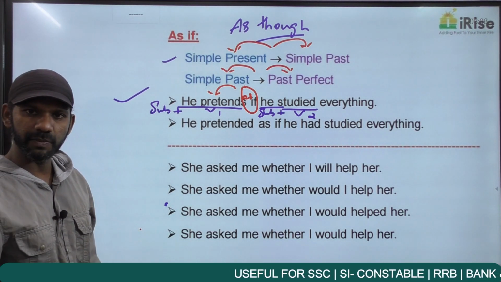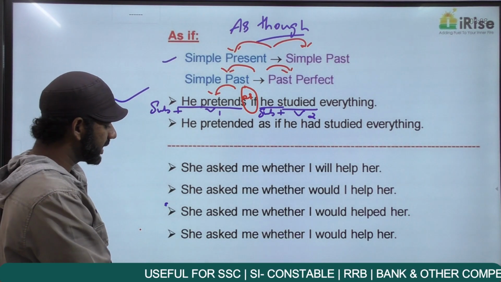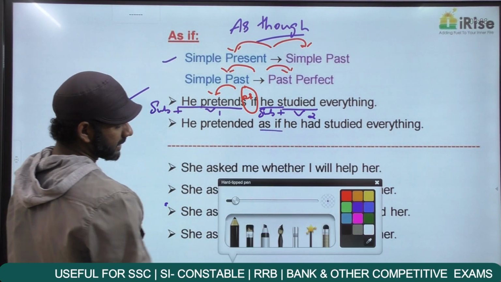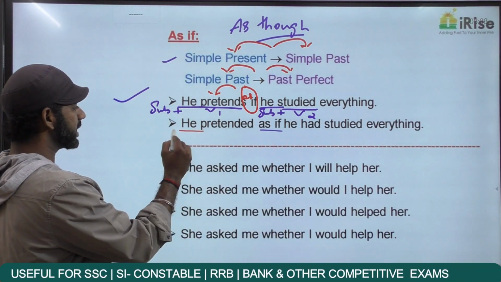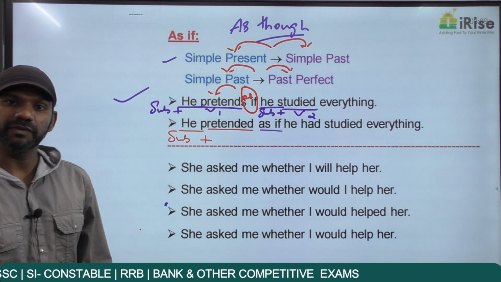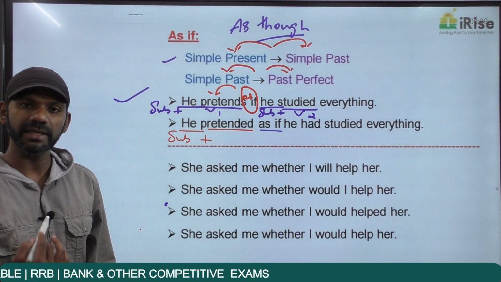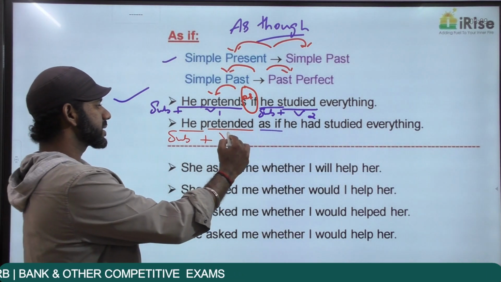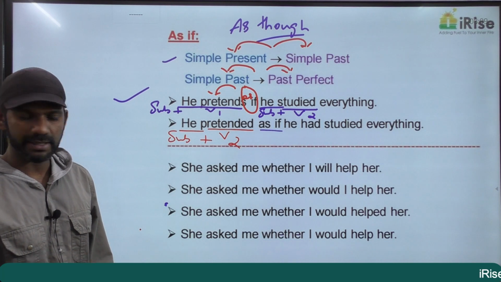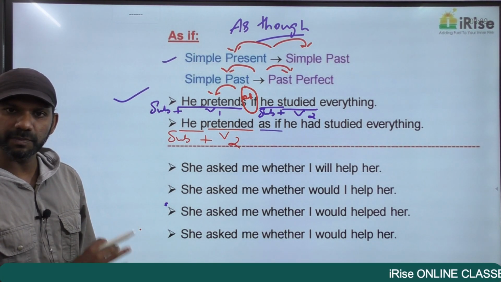Simple past, past perfect. He pretended as if he had studied everything. The idea before as if is he pretended. The subject here is he. The verb here is pretended. Pretended is both V2 and V3. Pretend, pretended, pretended. There's nothing like subject plus V3. It is subject plus V2. So in this statement, pretended is in the V2 form. And subject plus V2 is simple past. So before as if it is simple past, after as if it must be past perfect.